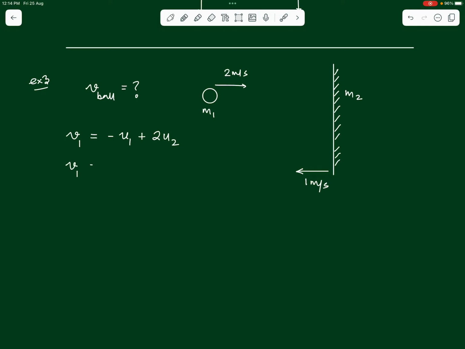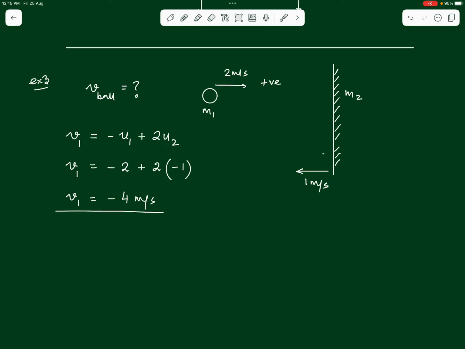So all we need to do now is substitute the values. What is u1? The initial velocity of the ball, which is 2 meters per second to the right. So rightward velocity, if we take as positive, then minus of 2 plus 2 times the velocity of the wall initially. See that the wall is moving with 1 meters per second but towards left. If we are taking rightward direction positive, that means the initial velocity of the wall here is minus 1, taking direction into consideration, right? So now we can solve this to get the value of v1 as minus 2, which is minus 4 meters per second.